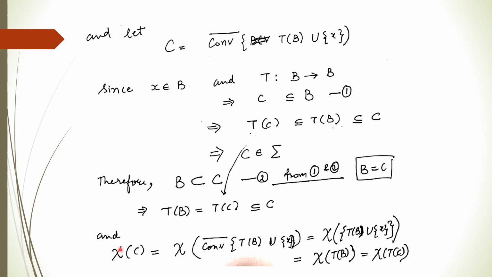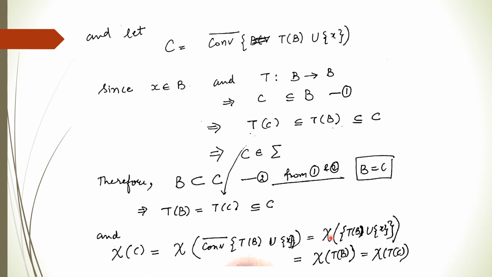Now what will be the value of the measure of non-compactness of C? Substitute the value of C. It is the closure of the convex hull of this, which is the same as the measure of non-compactness of this. This is the same as the measure of non-compactness of TB only, because the measure of non-compactness of the singleton X will be 0, since it is a closed, compact set.